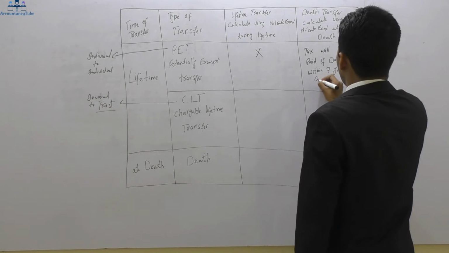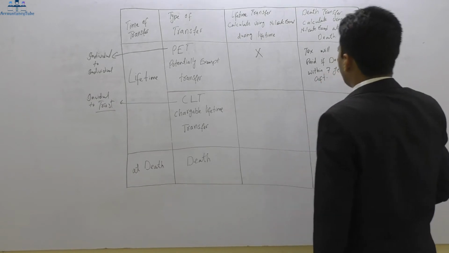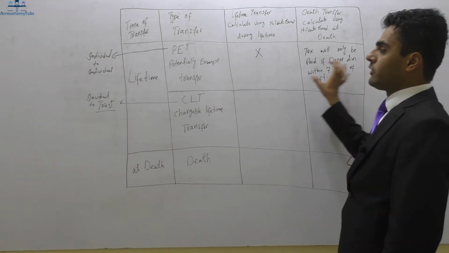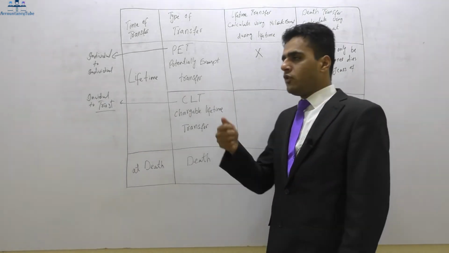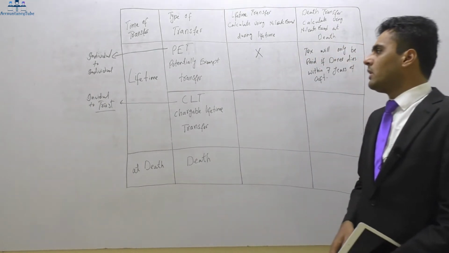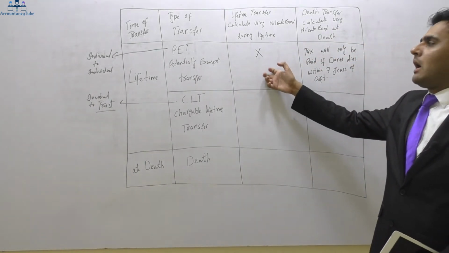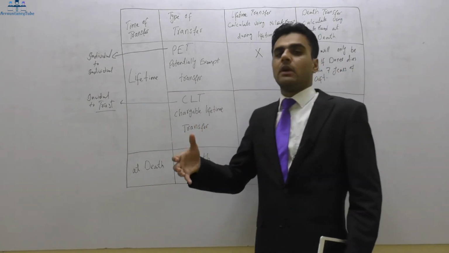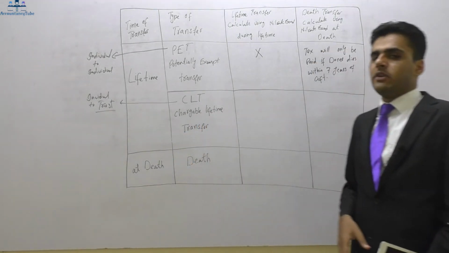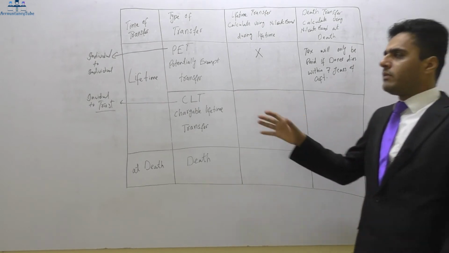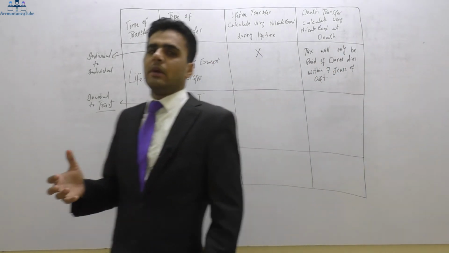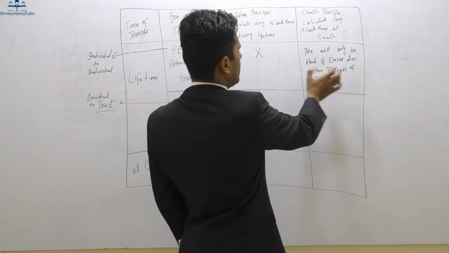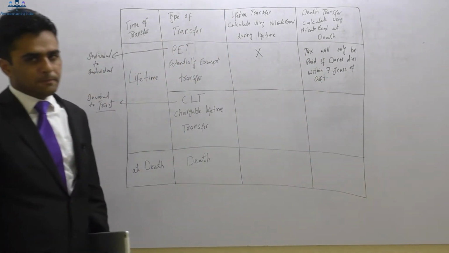Of gift. Right? So tax will only be payable if the donor dies within 7 years of making the gift. So if an individual transferred a gift to another individual, there will not be any tax. However, there will be tax payable if the individual dies after making the gift, if the individual dies within 7 years of making the gift. However, if the individual survives for 7 years, then there will not be any tax on death as well. So no tax during lifetime, no tax during death if he survives for 7 years.